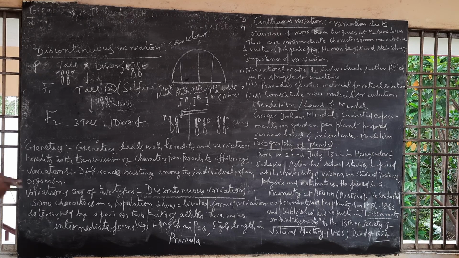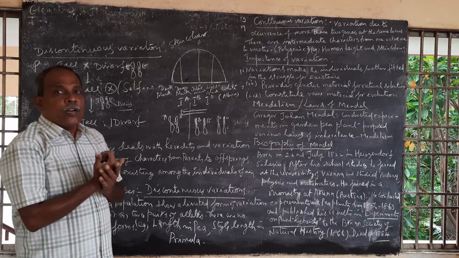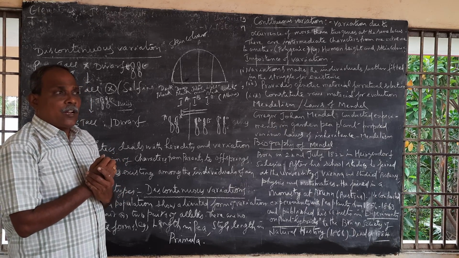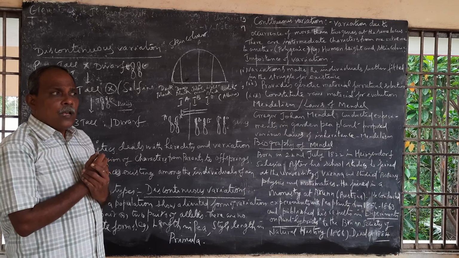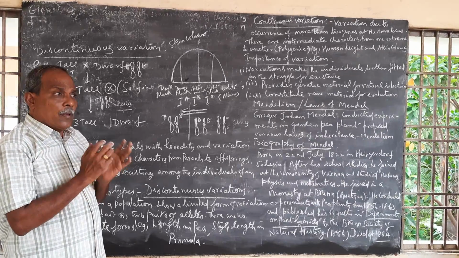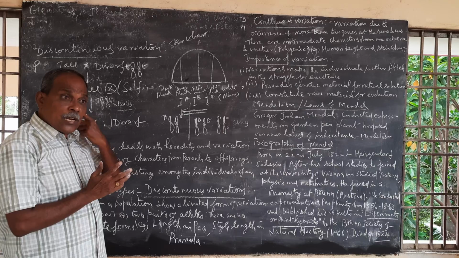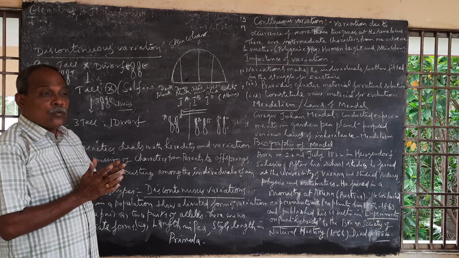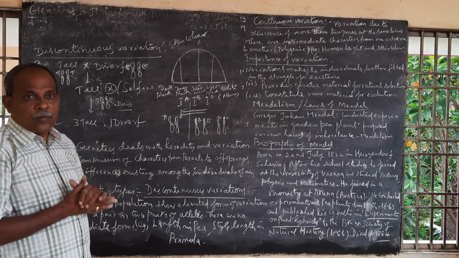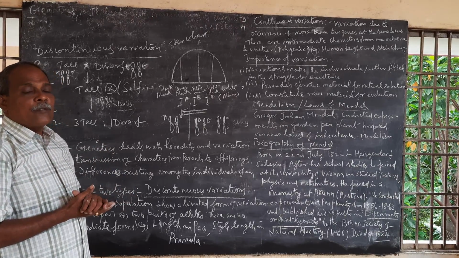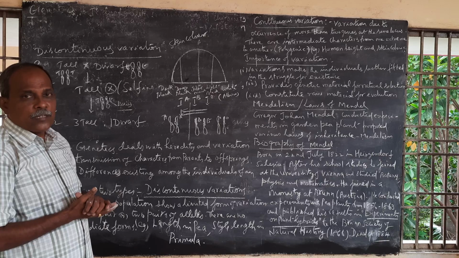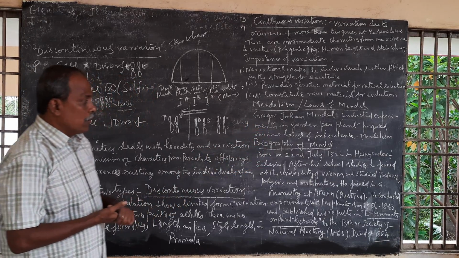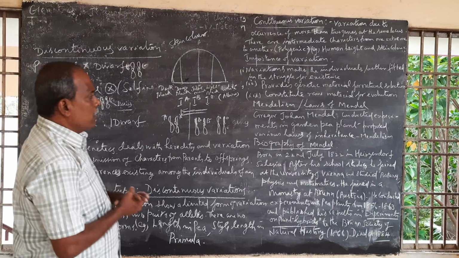The next topic is Mendelism. Gregor Johann Mendel first conducted experiments on genetics. He conducted experiments in garden pea plants, and he was the first to publish and describe experiments on genetics. The experiments made by Mendel have not been disproved so far. That's why Gregor Johann Mendel is commonly referred to as the father of genetics. The term genetics was coined by Bateson.